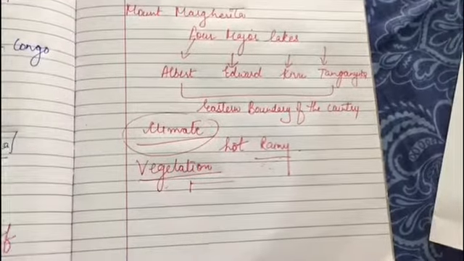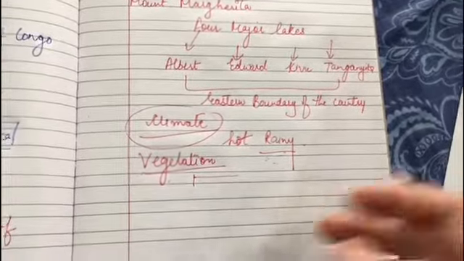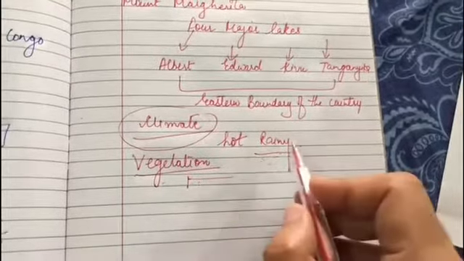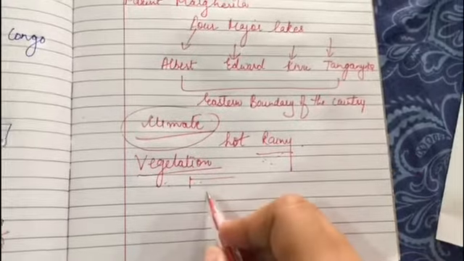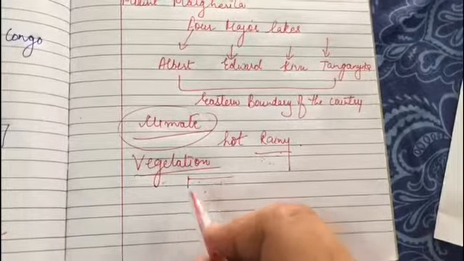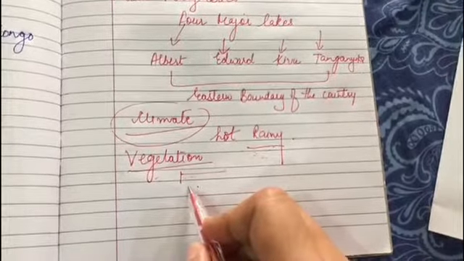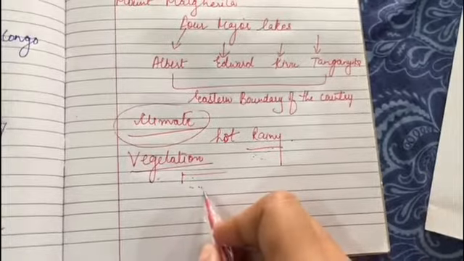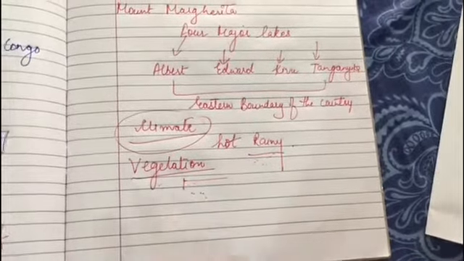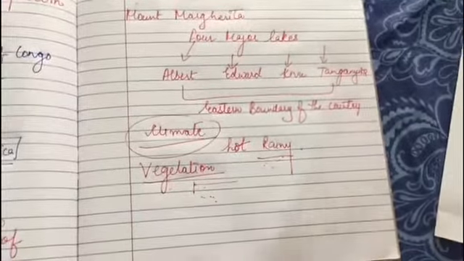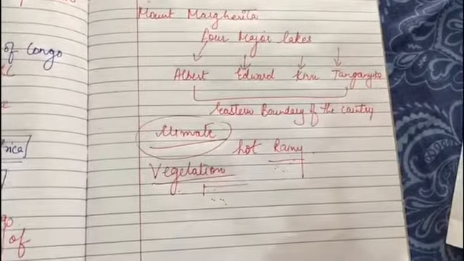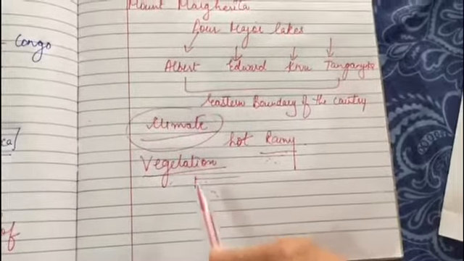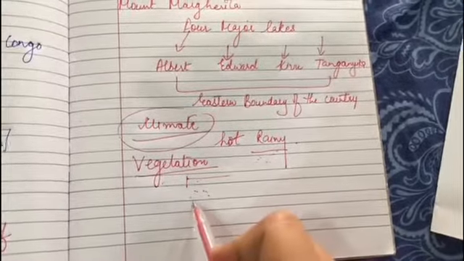Dense means बहुत ही ज़्यादा गहरा, ठीक है? Like even the sunlight cannot pass through it. They are so dense, ठीक है? These forests remain green throughout the year and are called evergreen forests. These forests are so dense that it is even difficult to pass through them. Even sunlight can't pass, and it is difficult for you to pass also. So you can think from here how dense the forests of DRC are.